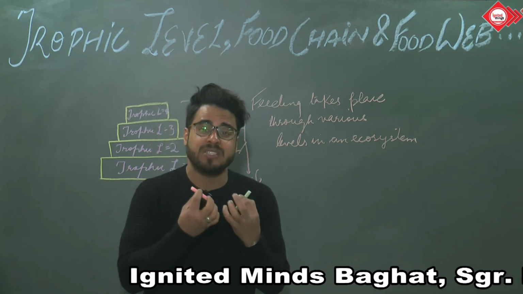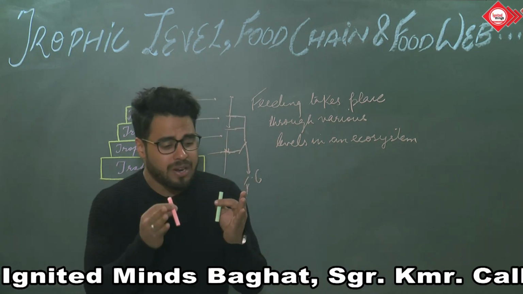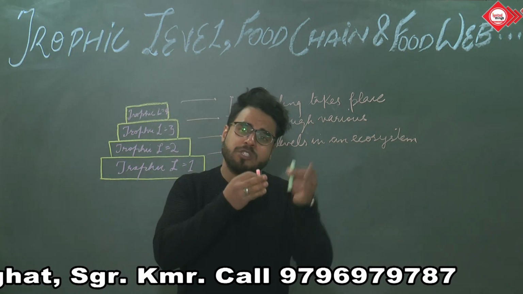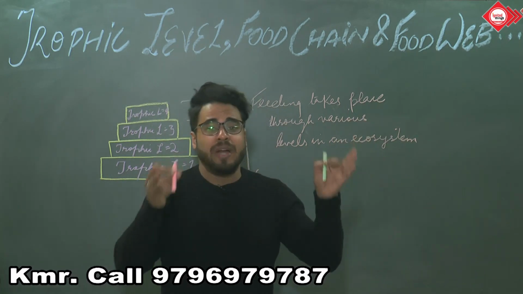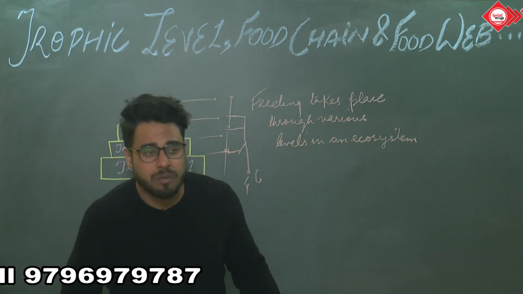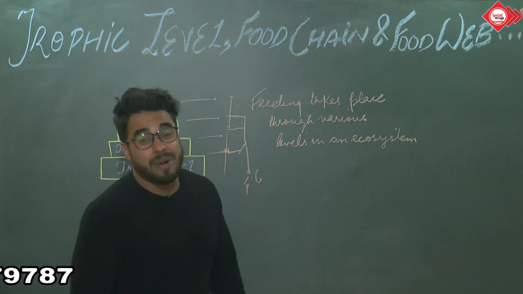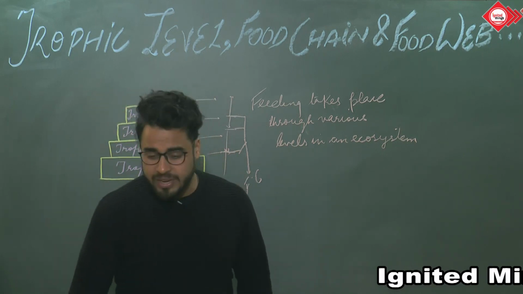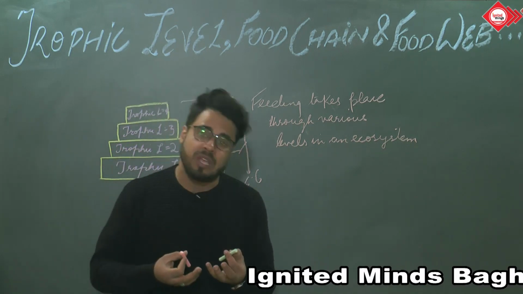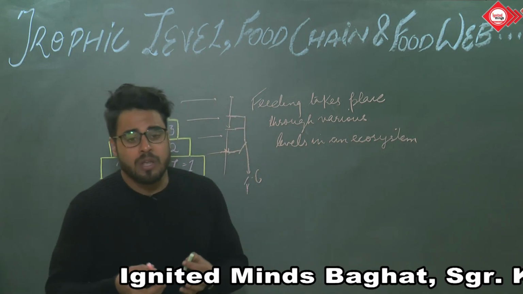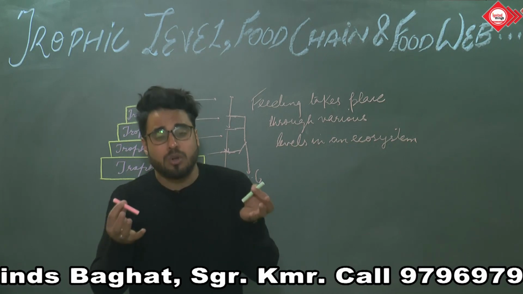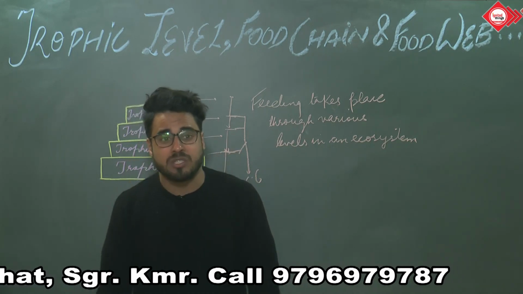Basically, this food chain is sometimes unstable because one group of organisms is dependent on another group of organisms. To maintain the whole stability of the ecosystem, the food chain is not considered much stable, though it is basically the food web which is considered very stable. And this case study was seen in Yellowstone National Park. So what was the case study and how did it explain the importance of these particular species in the food chain?